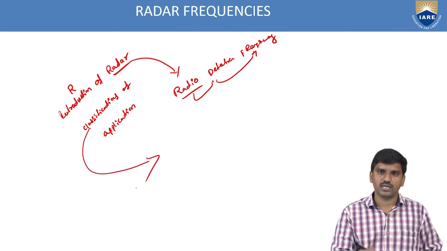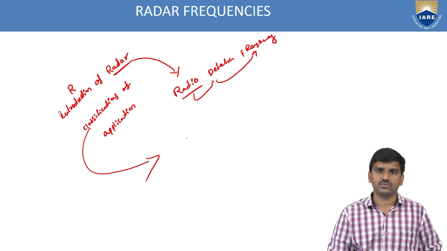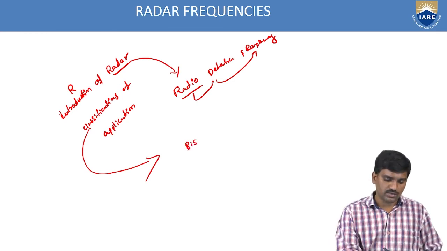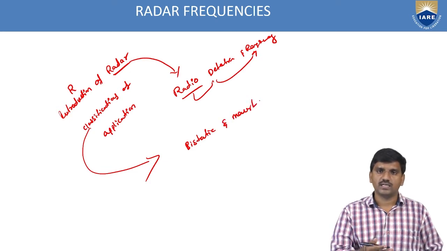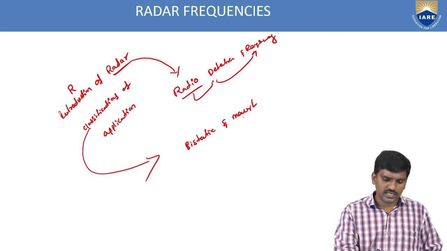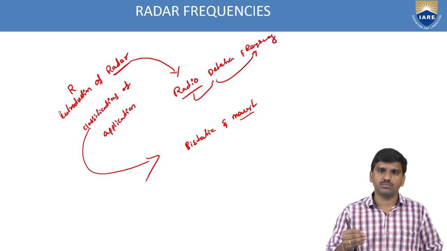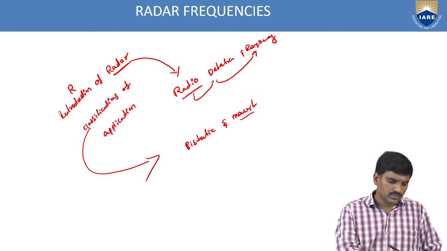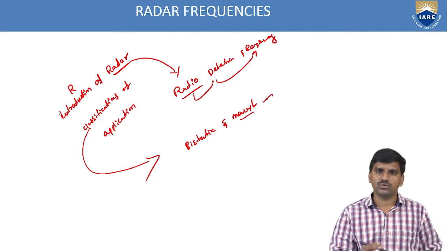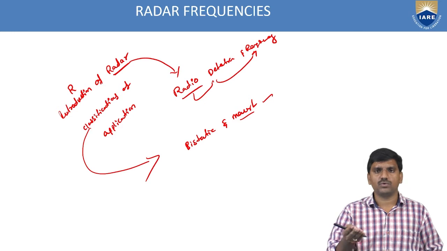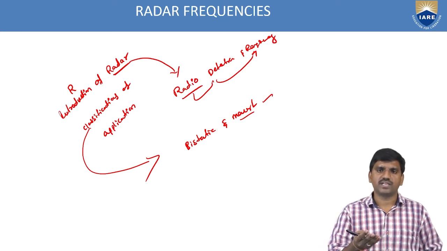Based on the purposes and applications, we have many types of radars, like bistatic radar and monostatic radar. In bistatic radar, the transmitter and receiver are separated by a distance. But in monostatic radar, the transmitter and receiver are co-located at one point. Along with these, we already studied continuous wave radar, Doppler radar, active and passive radar, instrumentation radar, weather radar, navigation radar, and so on. So these are the classifications of radar.